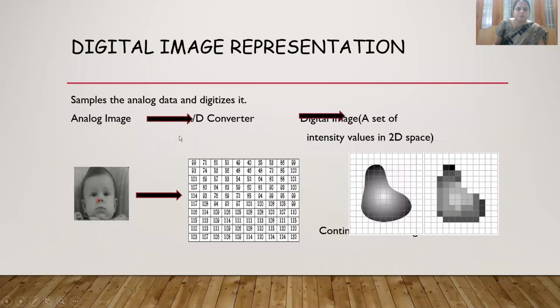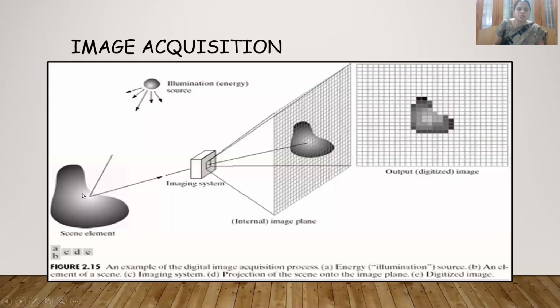Next, what is the process we are carrying out? This is our analog image. We pass it through an A to D converter, and finally we get a digital image. That is a set of intensity values in 2D space. So these are a number of intensity values. Each x and y value will contain some intensity value. So this is the continuous image, and this is the discrete image, the digital image.